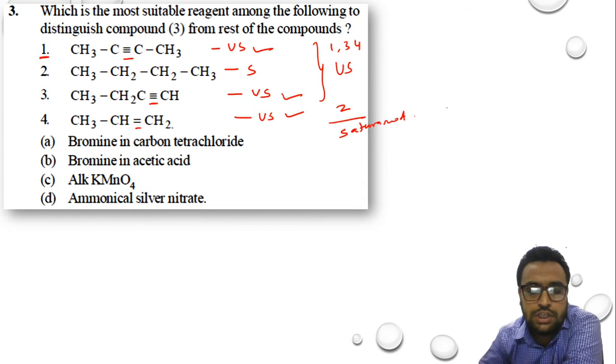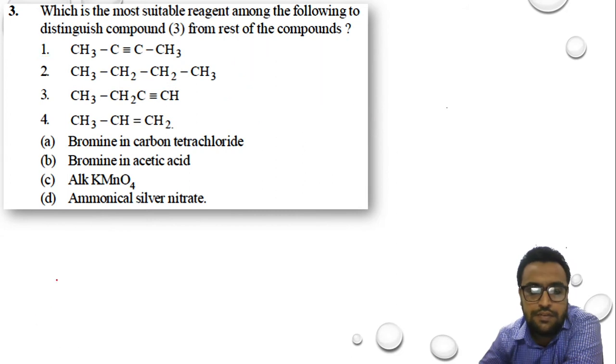Keep this in mind. Now my dear students, you have learnt in your first year about the saturation test, which can be done using bromine in carbon tetrachloride.